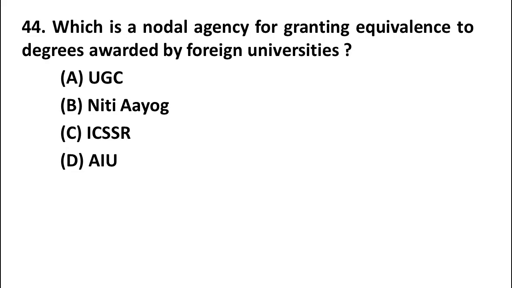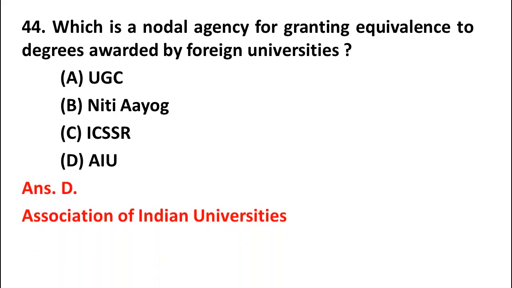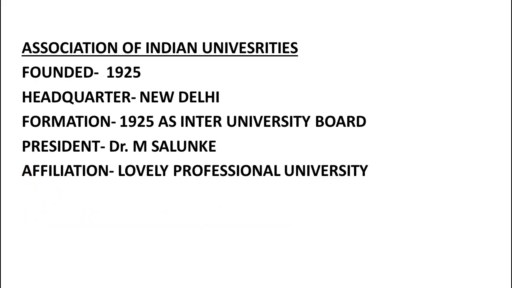Friends, which is the right answer for the nodal agency for granting equivalence to degrees awarded by foreign universities? Here the right answer is option D, Association of Indian Universities. AIU was founded in 1925, and the headquarters of the Association of Indian Universities is in New Delhi, and it was formed as the Inter University Board in the year 1925.